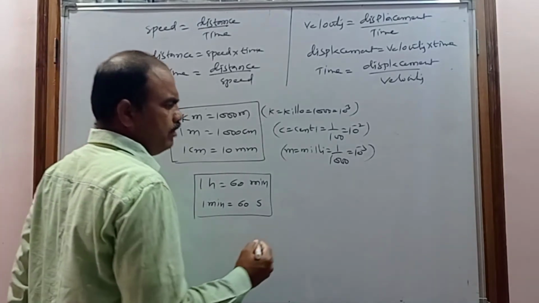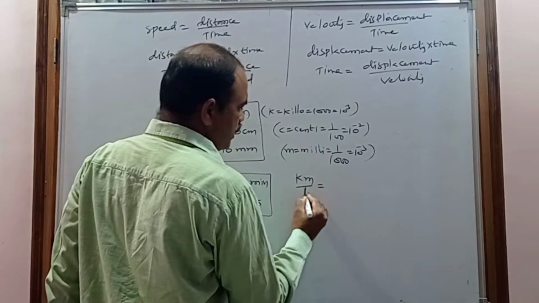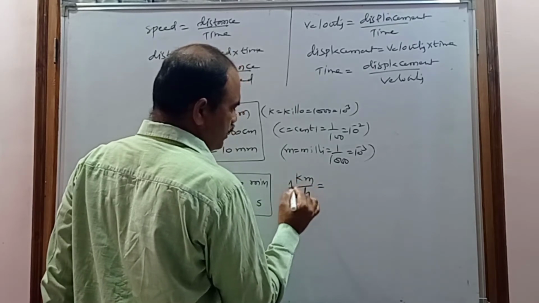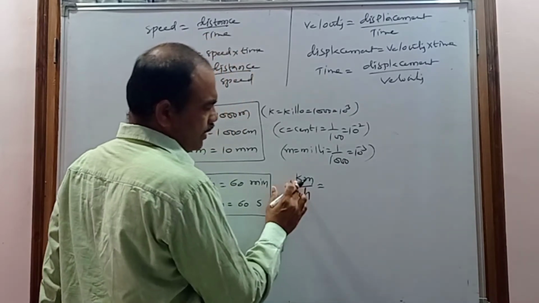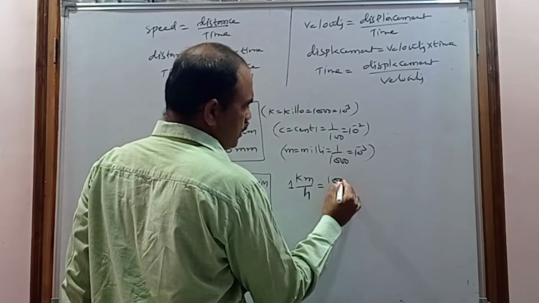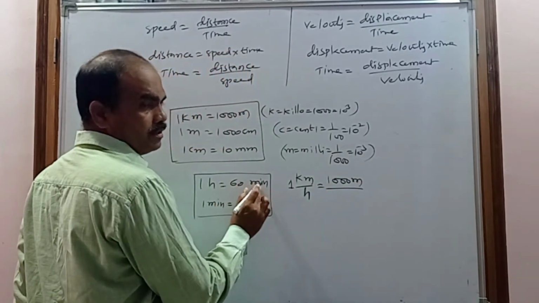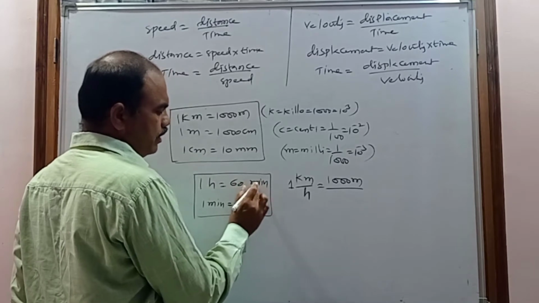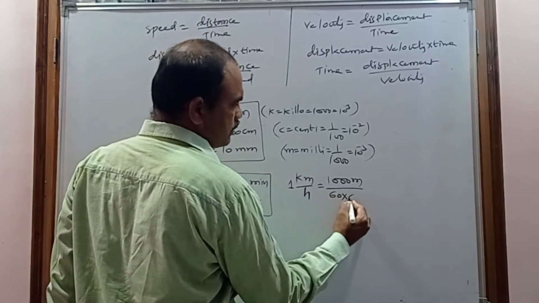Sometimes you may need to convert kilometer per hour to meter per second. 1 kilometer per hour equals how many meter per second? K means kilo, M means meter, so a kilometer means 1000 meter. Per hour means 60 minutes, and 1 minute is 60 seconds, so that's 60 into 60 seconds.